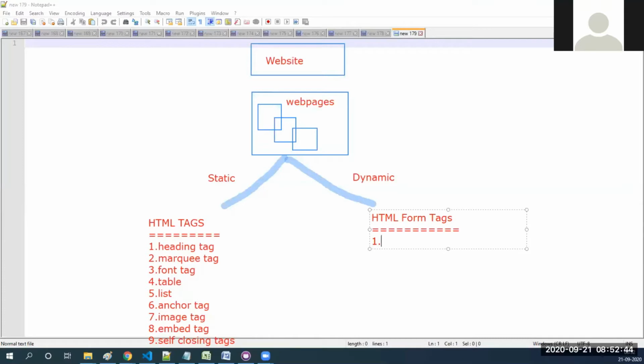For example, till now you may have visited many websites, correct? So what are the things you observed till now? Any Flipkart or any registration form somewhere?